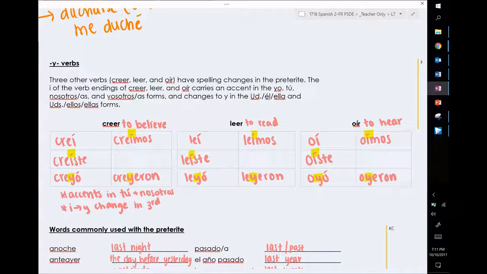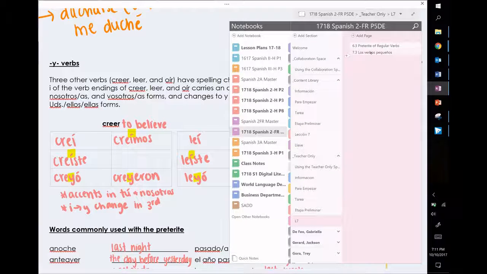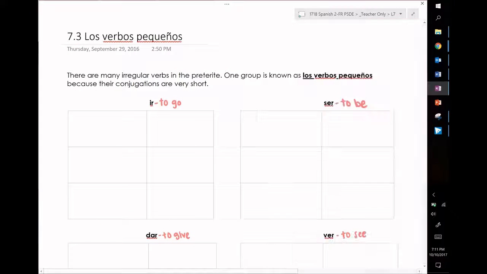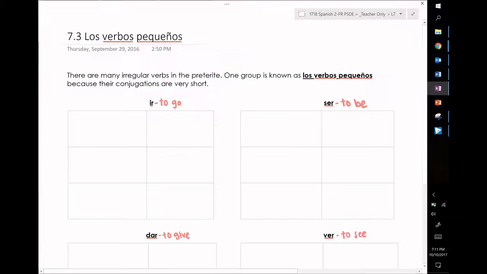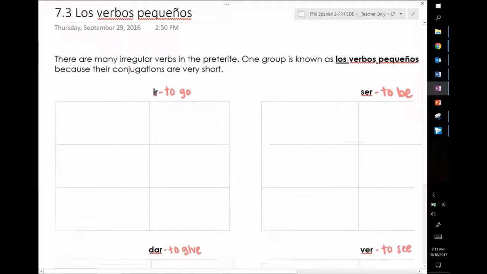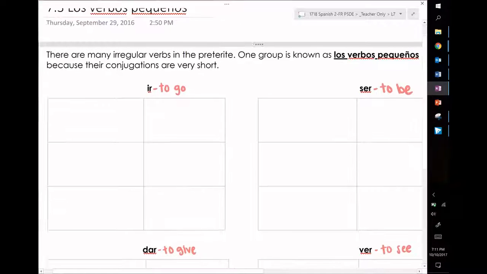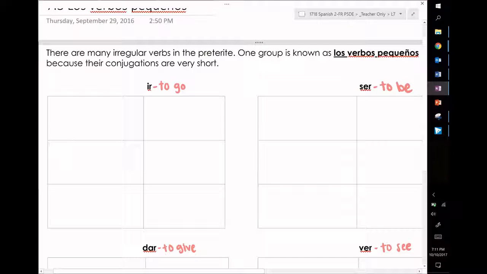Now, if we change pages in your OneNote, we're going to jump down to where it says 7.3, Verbos Pequeños. This is our second set of irregular verbs. This group is known as Verbos Pequeños. As we go through all the irregulars, we're going to learn them in groups. The first group we just talked about were Y verbs. These are called Verbos Pequeños because their conjugations are very, very short.